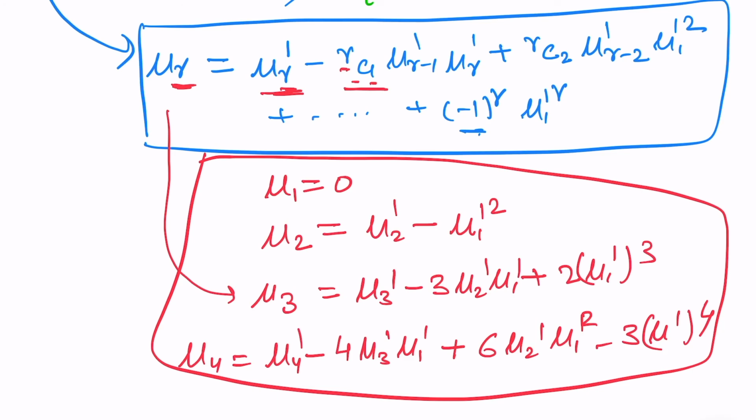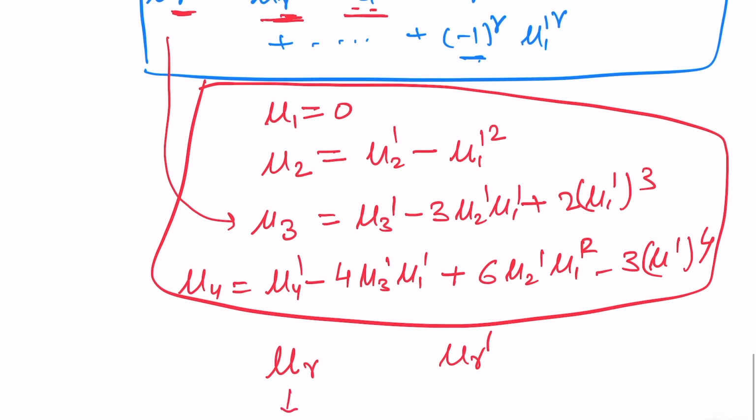Similarly, we can derive the relation between the moment about the origin and the moment about any arbitrary point. This one is the relation between mu r and mu r dash. This one is around the mean, and this one is about any arbitrary point a.